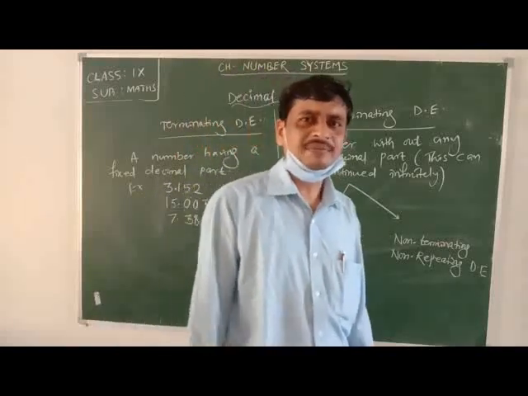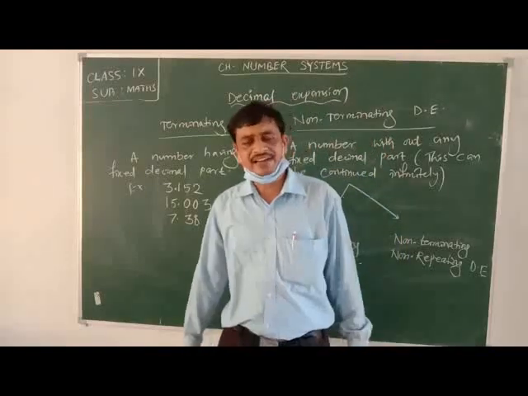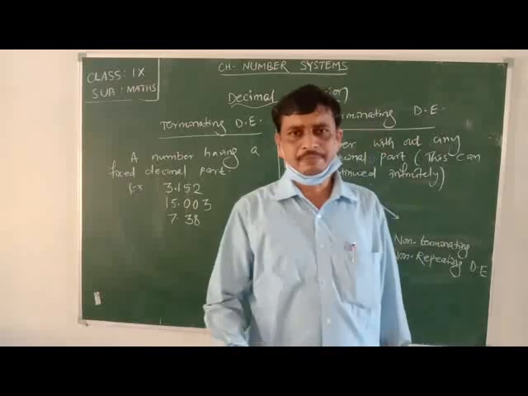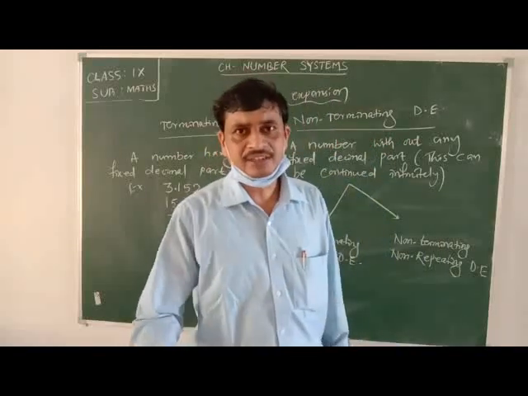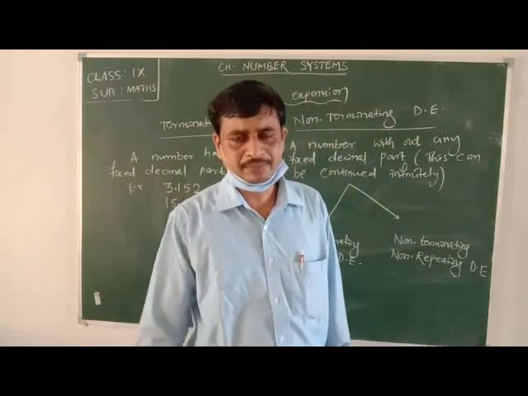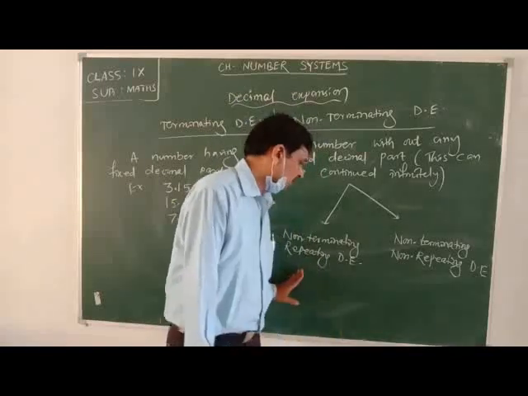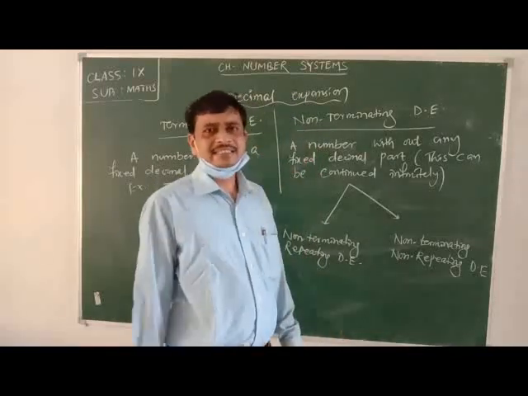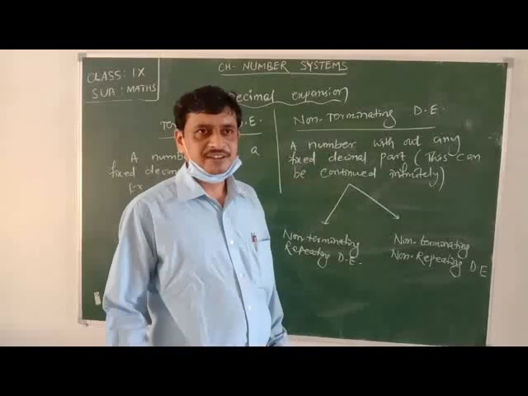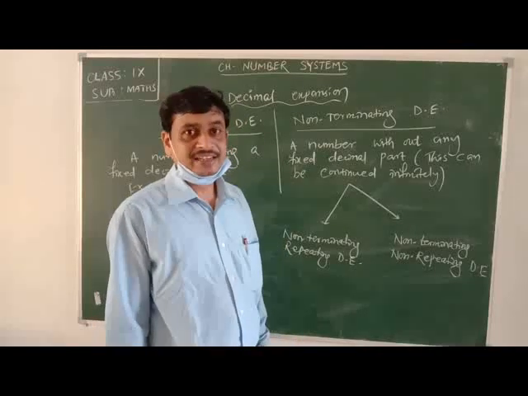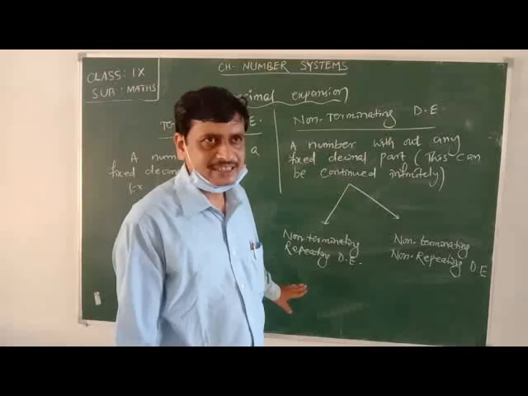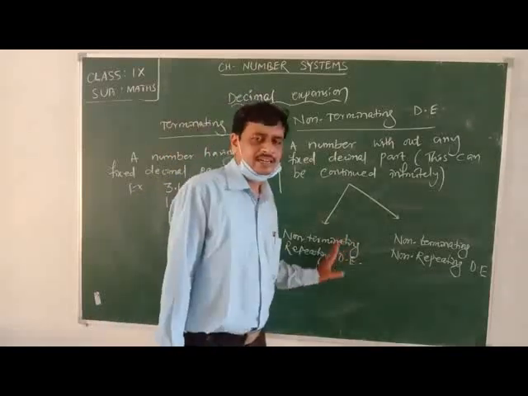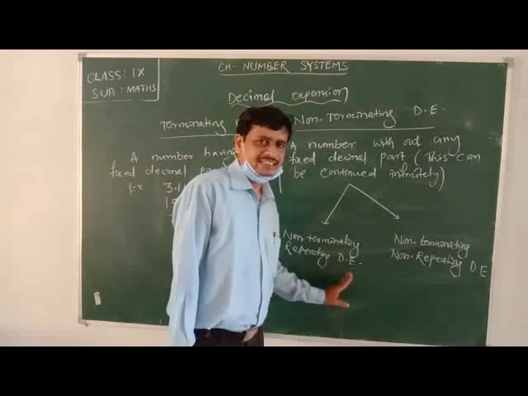The decimal places contain infinitely many digits which don't end at any place of its decimal part. And repeating means the digits which are present in its decimal part will be reoccurring. They are repeated again and again. Such an expansion is a non-terminating repeating decimal expansion.